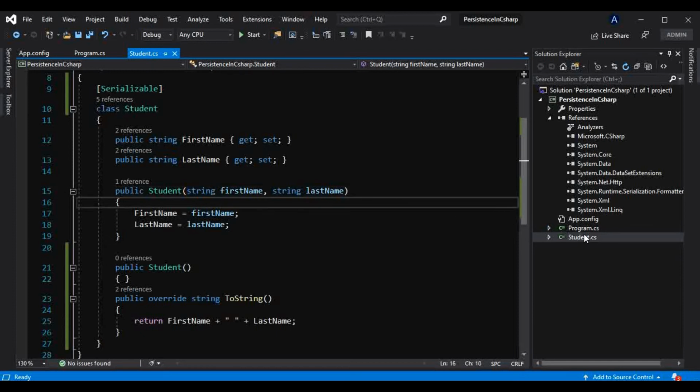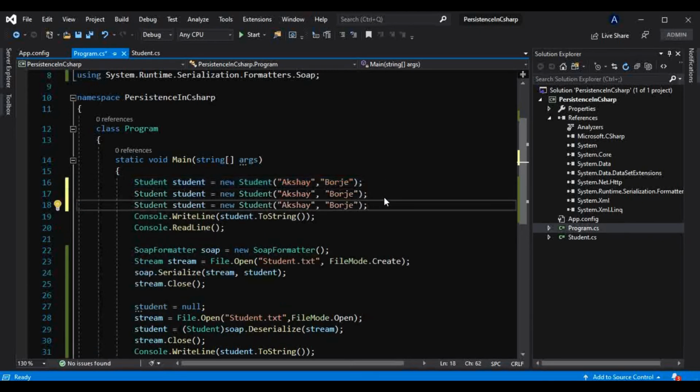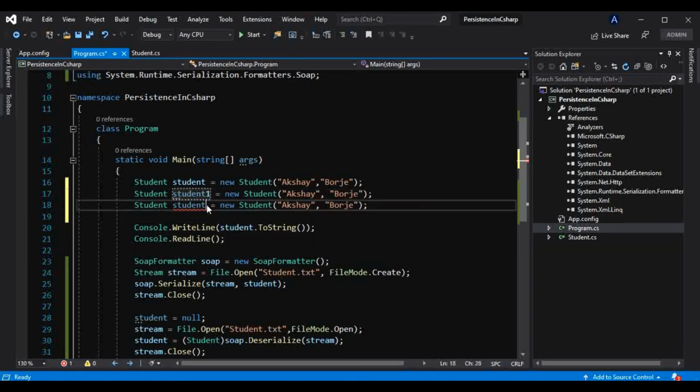And now there is one problem with this SOAP serialization as well, and I will show you that. What if I want to store more than one student? I will create two or three students here, and pass 1 here and 2 here.